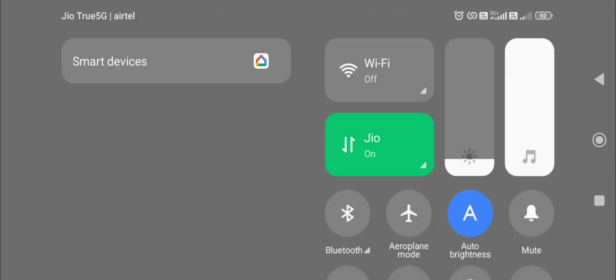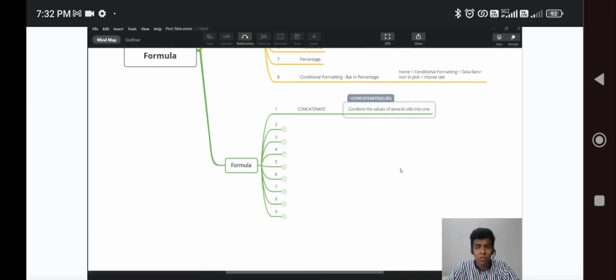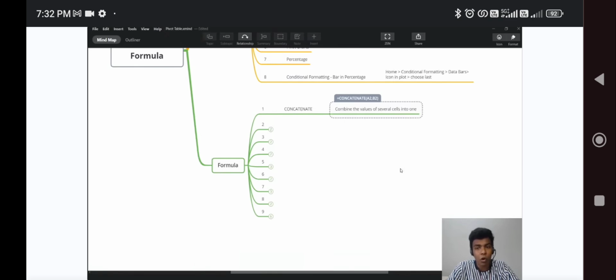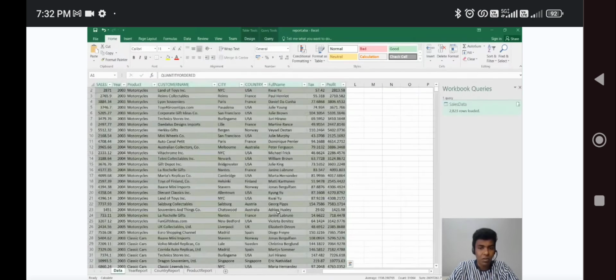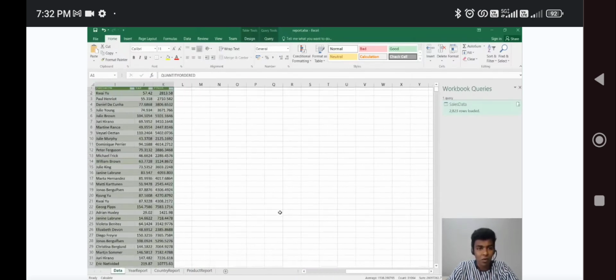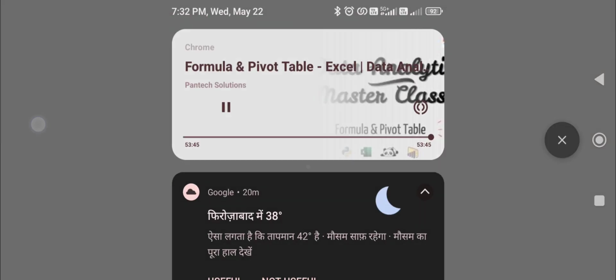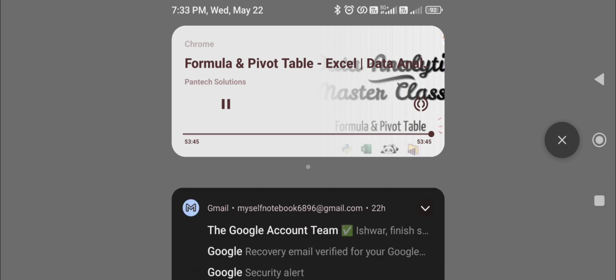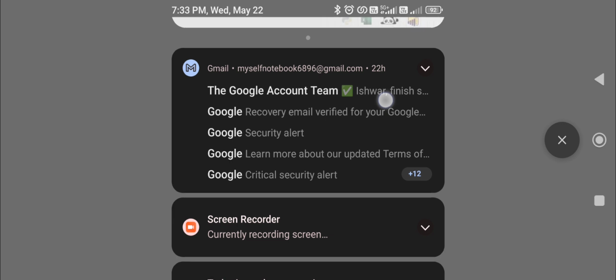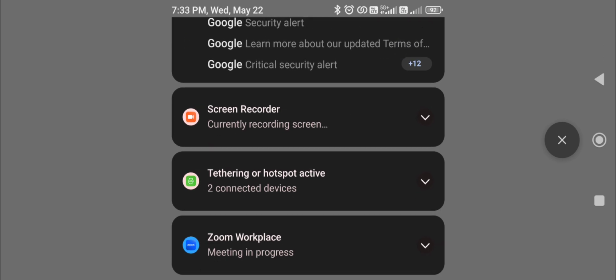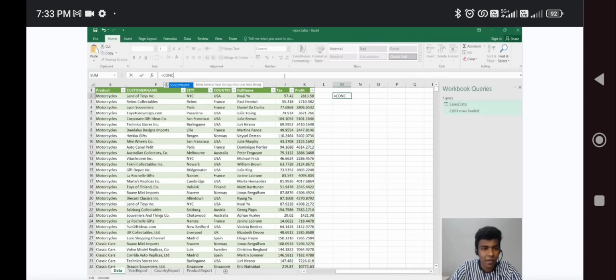While discussing the formulas, guys, there are a lot of formulas. Concatenation, I hope you all know. If you want to use the formula, it can also be used with normal data. Here you have the profit and then tax. Concatenation means joining strings. Here we have full name and its country. If you want to do the concatenation, it is just a simple formula. You just select and type concatenate.